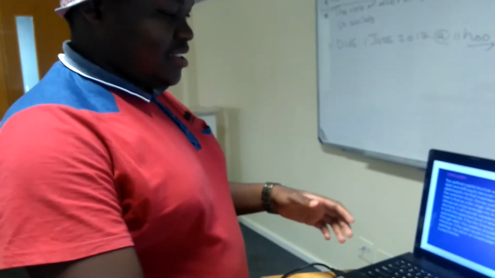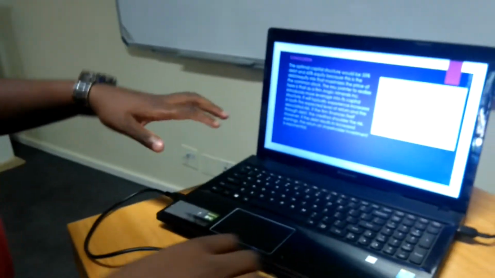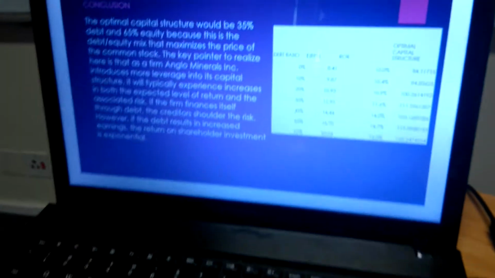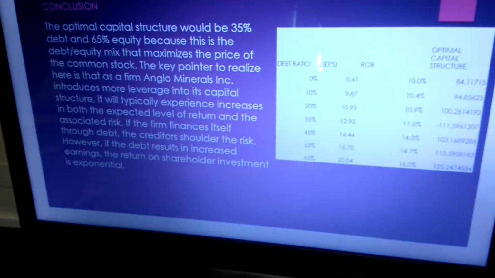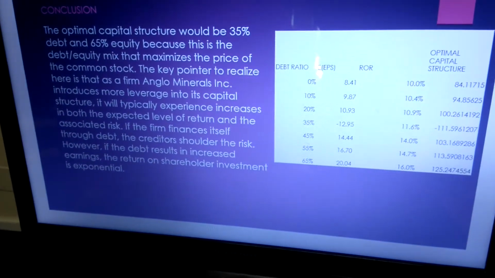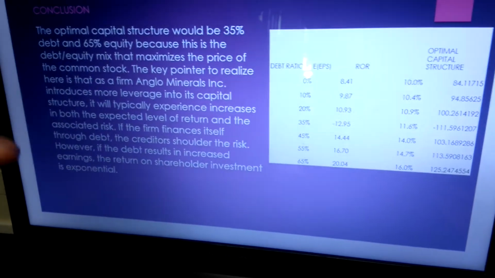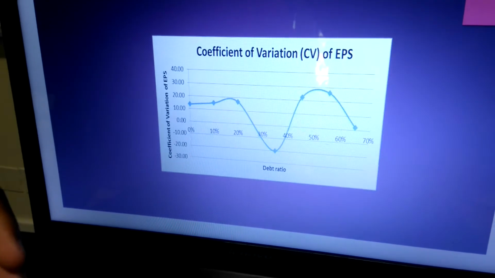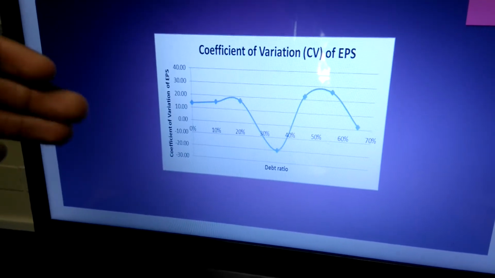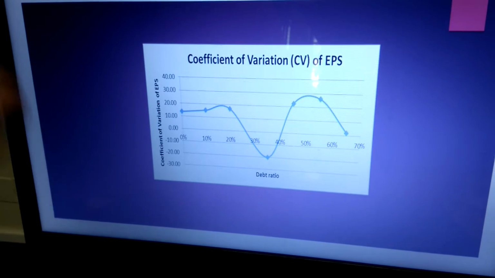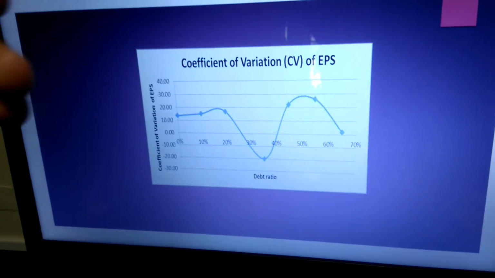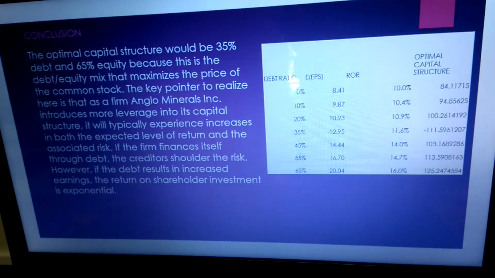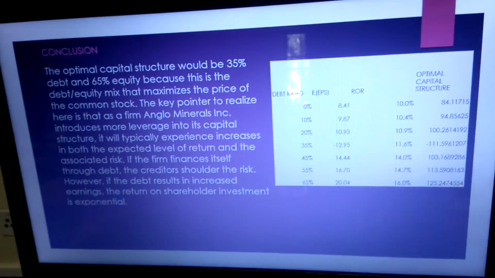Recommendations to the company as to what they should do. Now, given the company's expected EPS and the financial covariance, here we're going to combine the two graphs, your expected EPS and your coefficient of variation of EPS, to get to our optimal capital structure.